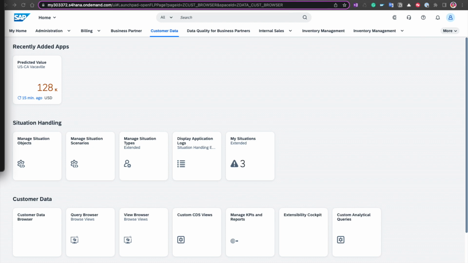So the template is not usable directly, but what we will later on do is create a situation type of the template. And you could potentially create just one situation type of the template, but you could also create 5 situation types of a template.